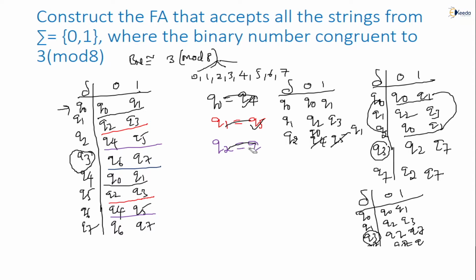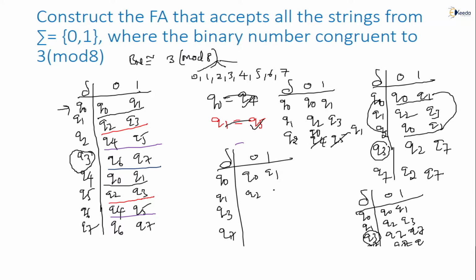So I can write properly. Look, all of you, this modified one I can write properly. Q0, Q1, Q2 we don't have. This is Q3, Q7. Q0, Q1, Q2, Q3, Q2, Q7, Q2, Q7. Yes, this is the final one.